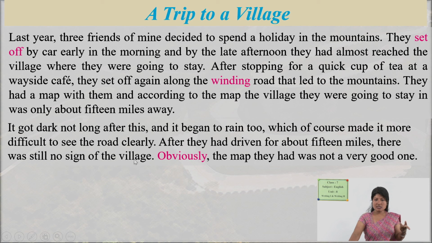Okay, the writer is telling here about his friends' trip, his friends' visiting experience. You need to write about your friend now in the writing task. That's why we are reading this. You could say "they", right? Last year, three friends of mine. The friends went there, not the writer himself. Obviously, the map they had was not a very good one. The writer is talking about his friends. They.